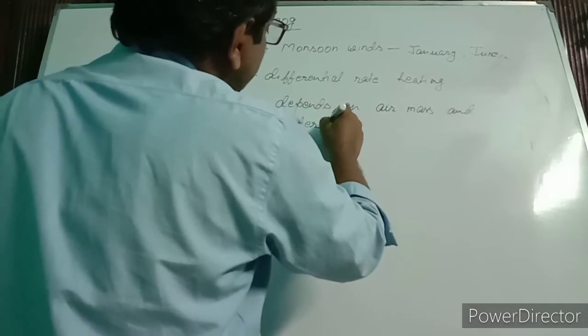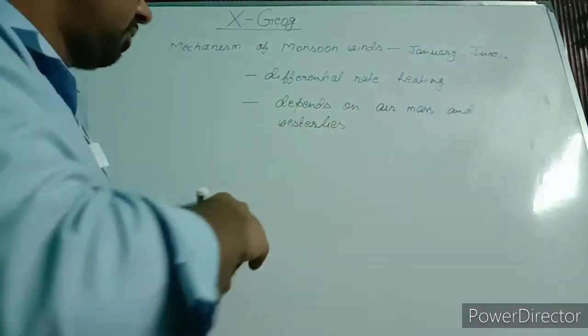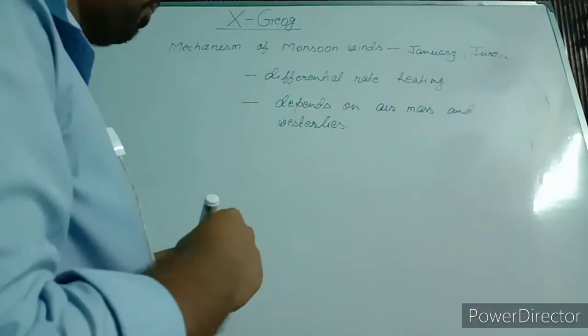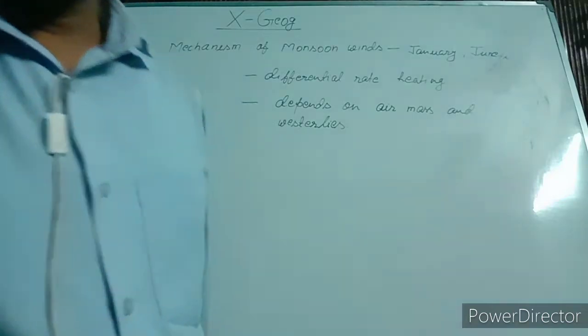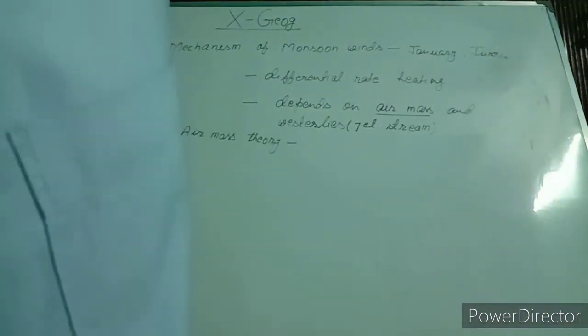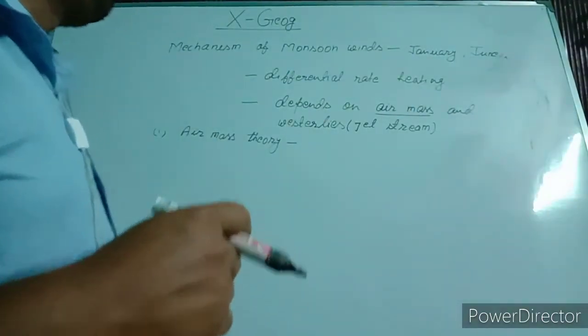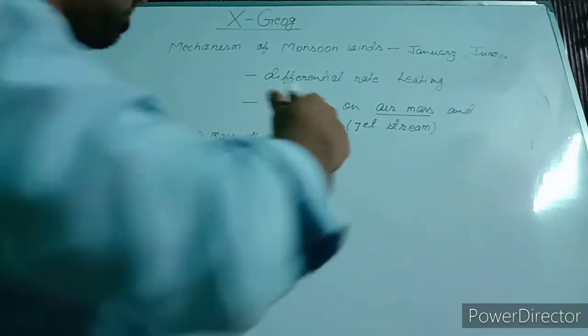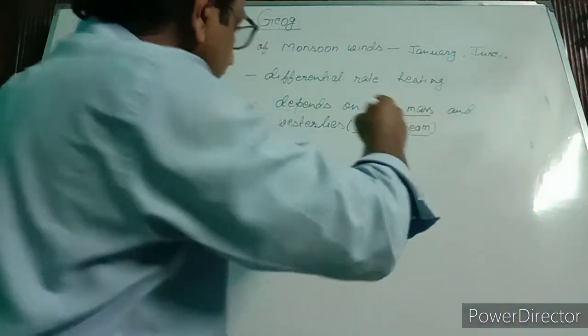Air mass or westerlies, we say. One by one we will see the explanation of air mass and jet stream theory.